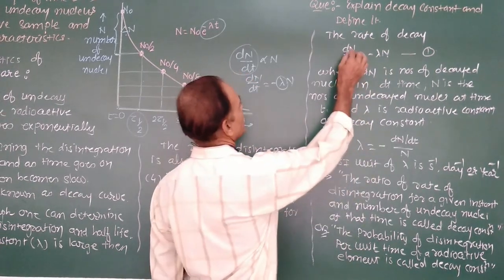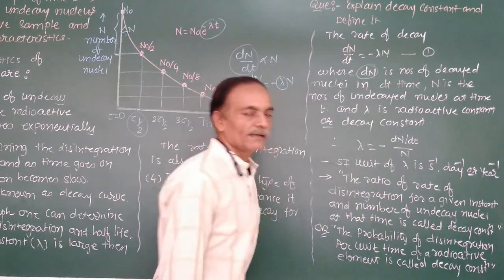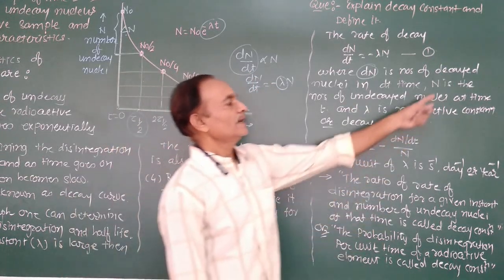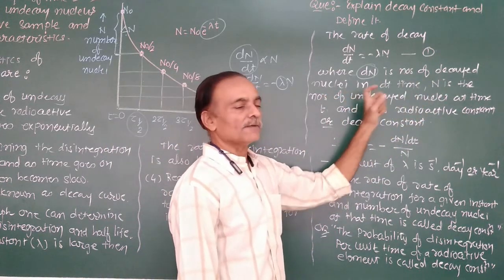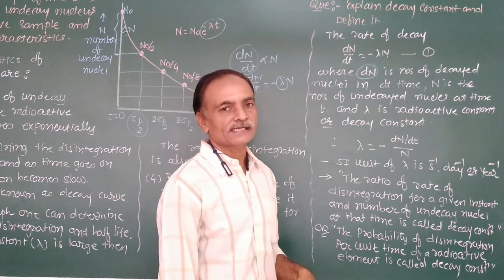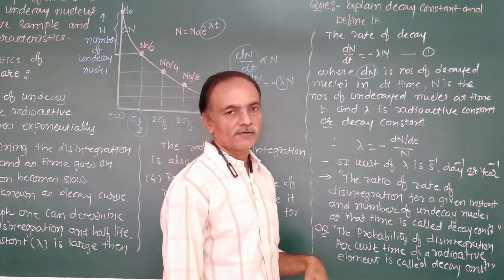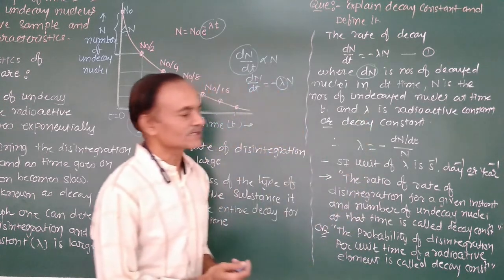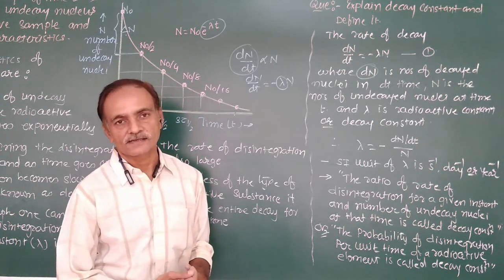dN is the number of nuclei decayed in delta t time, and N is the number of undecayed nuclei in the sample at time t. And lambda is known as the radioactive constant or the decay constant.